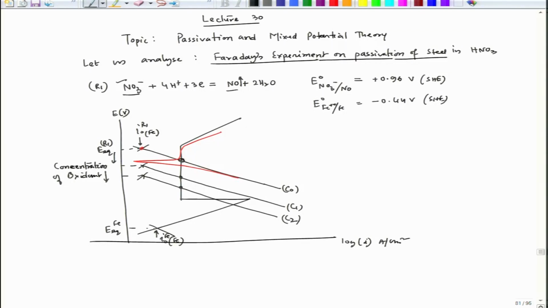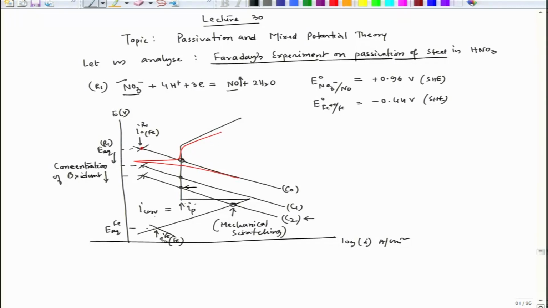Okay. Now, at this concentration, if I scratch the surface, then where will be the point where the mixed potential should be maintained? So, the point will move from this location to this location. This location comes when we have mechanical scratching, but if we do not scratch, the system would maintain I passive, which is nothing but I corrosion.